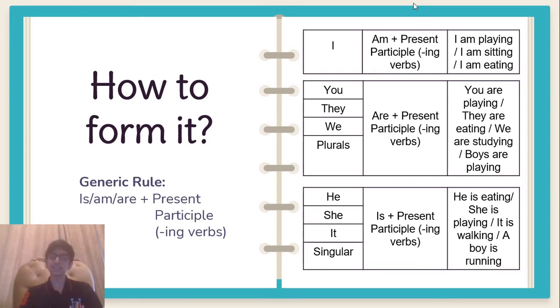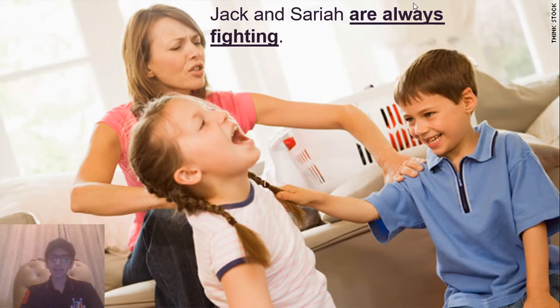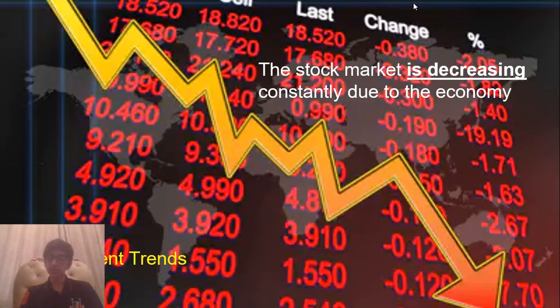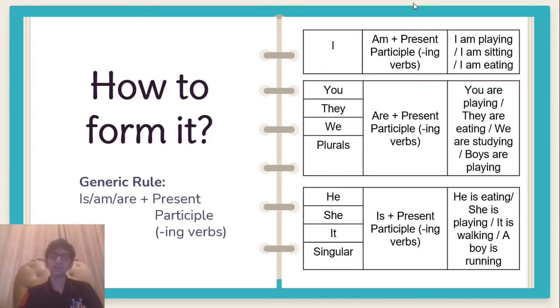Now the question arises how to form it, because I have used many different formations of the present continuous in the previous examples. So now I'm going to tell you how to form it. The generic rule for forming the present continuous tense is using is, am, are, and adding the present participle of a verb at the end. And what is a present participle? It is the ing verbs that we study in elementary classes, like playing, hitting, studying, cooking, and all those things.